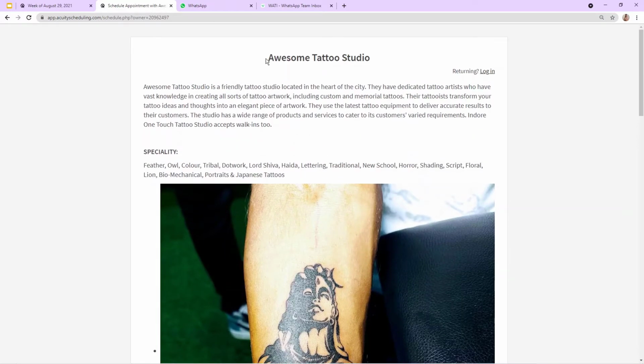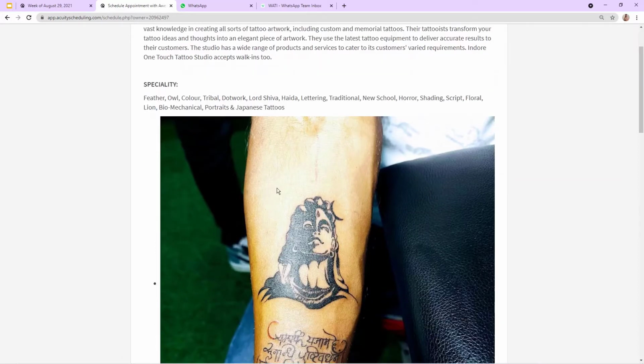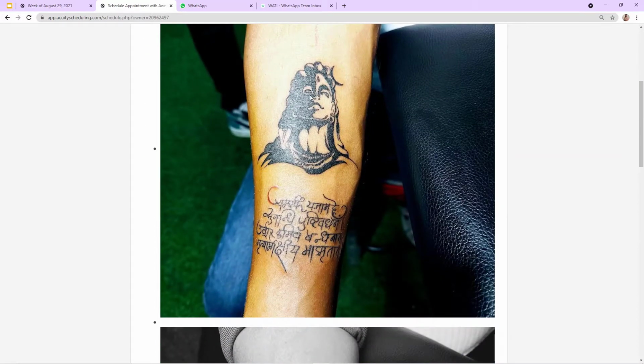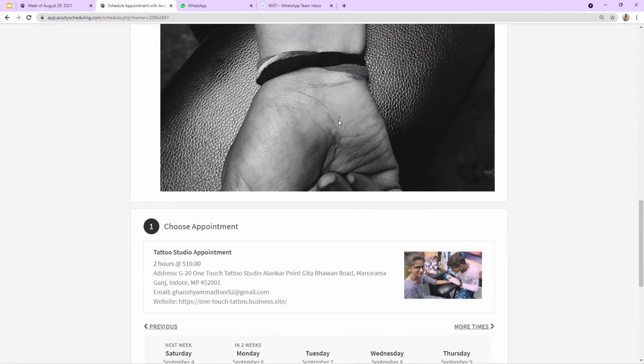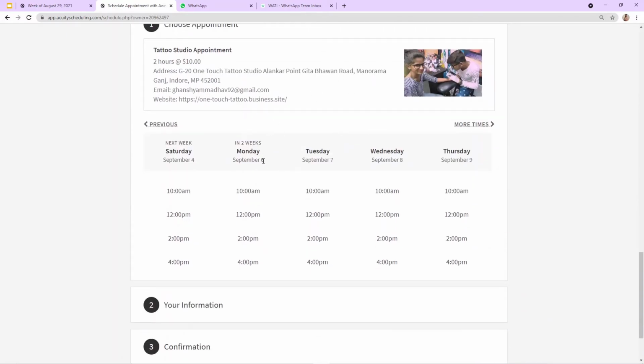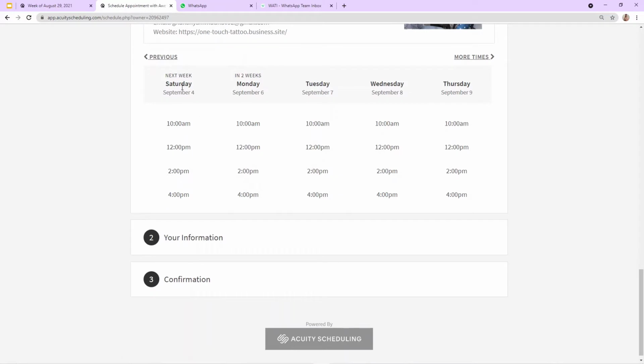Here the name of my business is Awesome Tattoo Studio, and I've provided some description about my business and the specialities of my work, and also some of the works I have created for my clients so that my clients can get an idea of my artwork. You can see this is the page from where my clients can book the appointment. Here I've mentioned the duration, which is 2 hours of appointment, costing around $10, and here is the address of my tattoo studio and all the details. From here you can see the available days and time slots for my customers so that they can pick them accordingly.